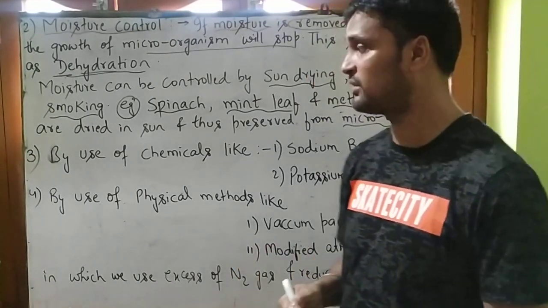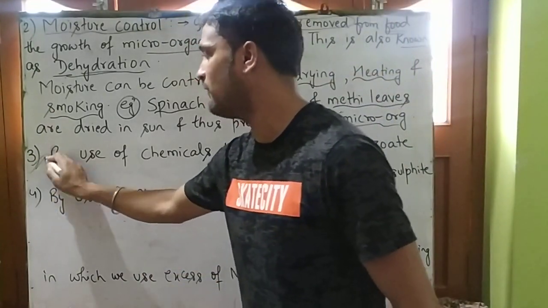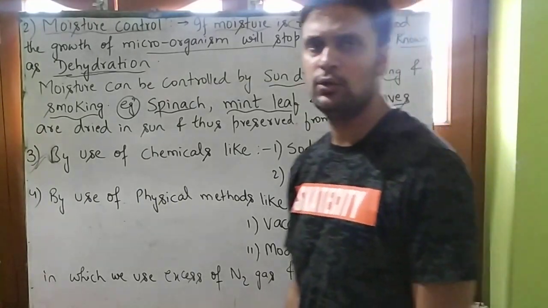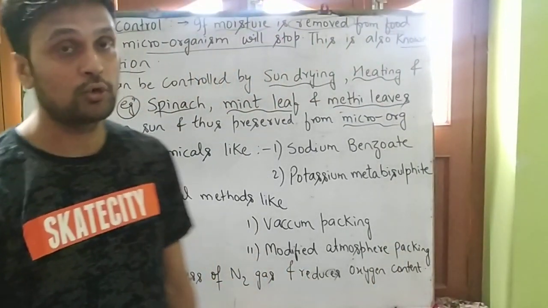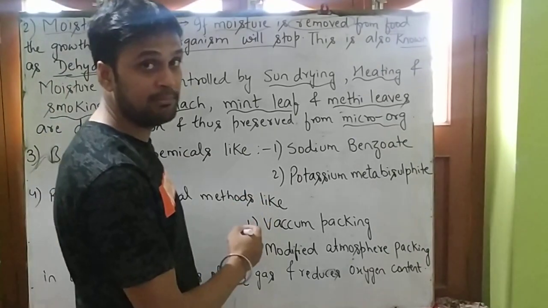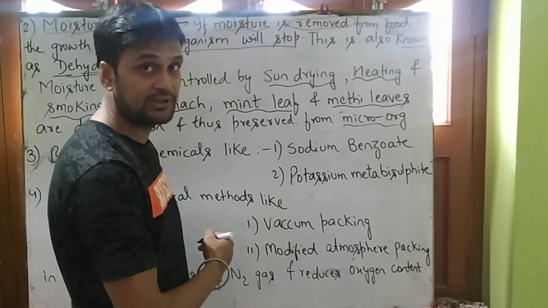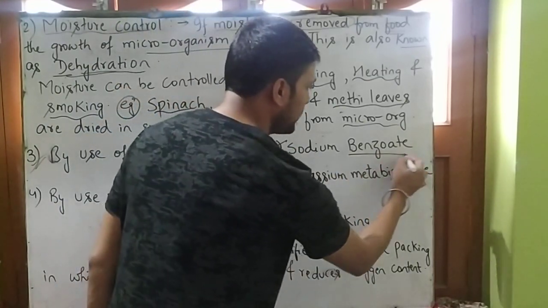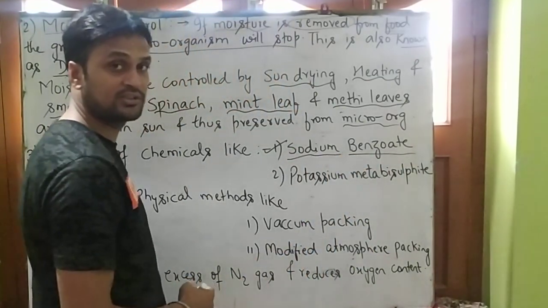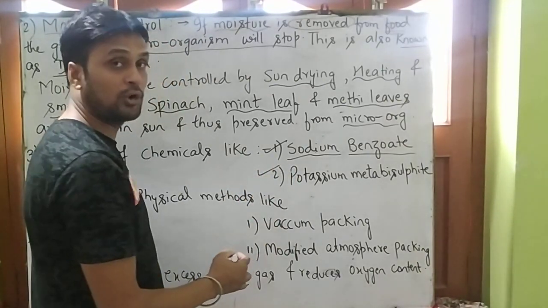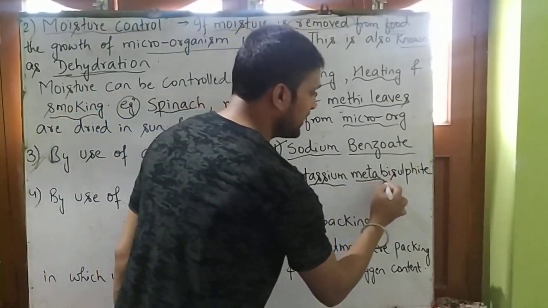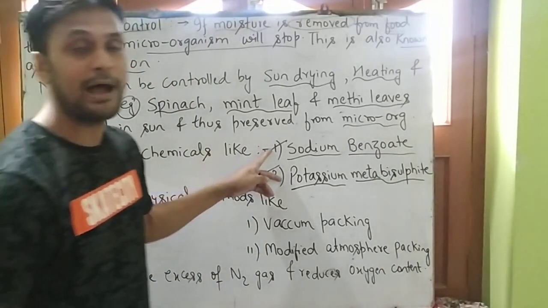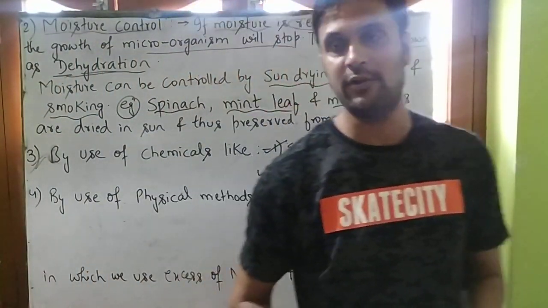Now student, our third way to preserve our food is by use of chemicals. The chemicals by which we can preserve our food are sodium benzoate, and the second chemical is potassium metabisulfite. So these are two chemicals by which we can preserve our food.